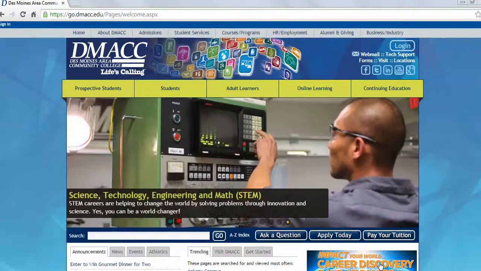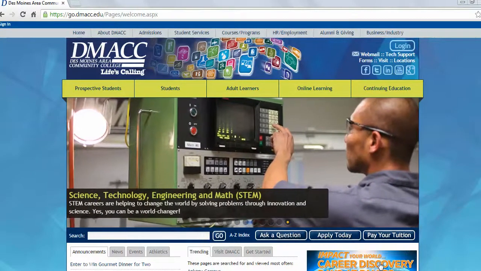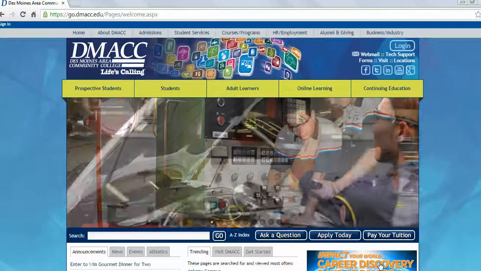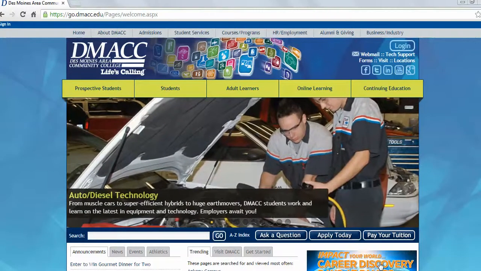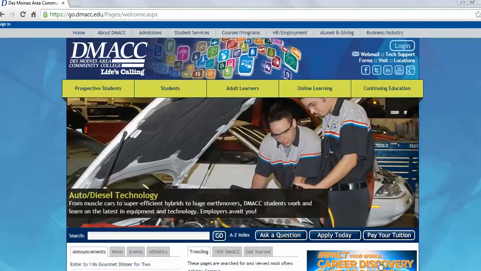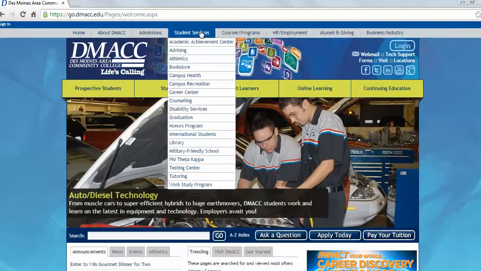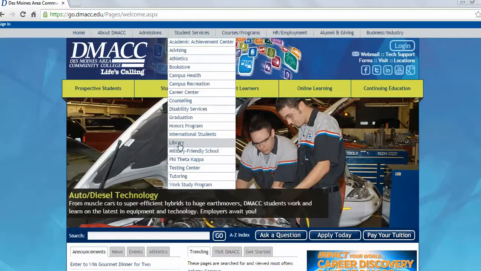So we've been talking about finding good sources, and one of the easiest ways to find good sources is to use the DMACC library databases. A lot of students don't know these exist, especially online students, but they're really, really helpful, and they're pretty easy to access. So if you come here to Student Services, we're going to head to the library.